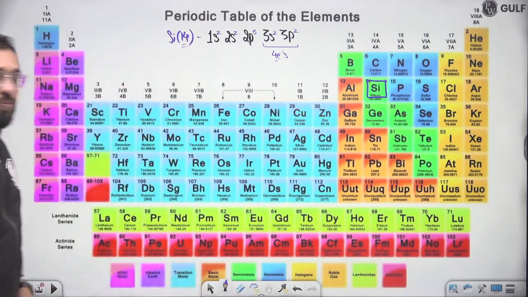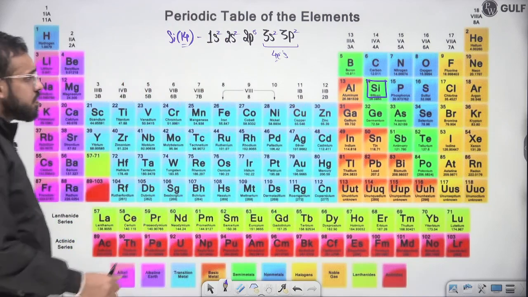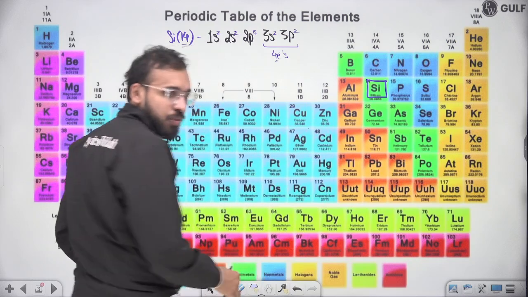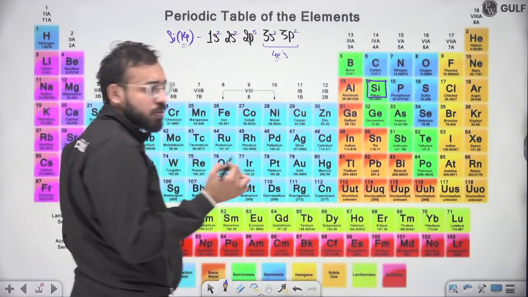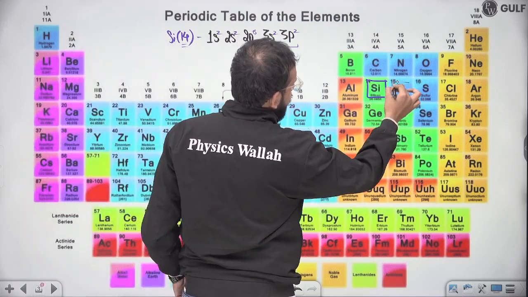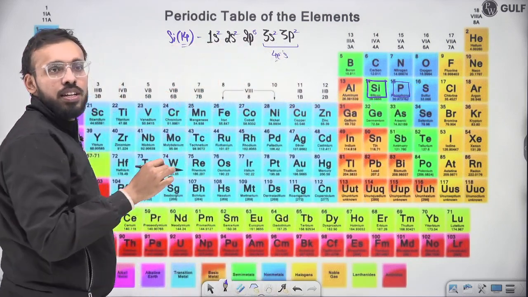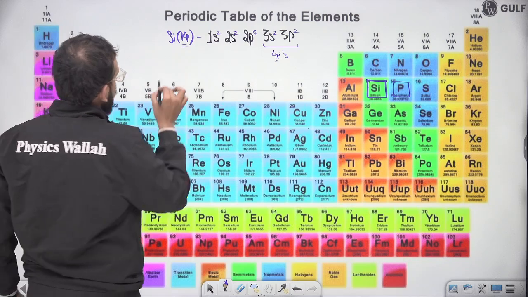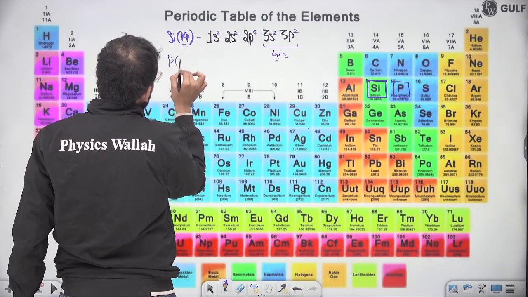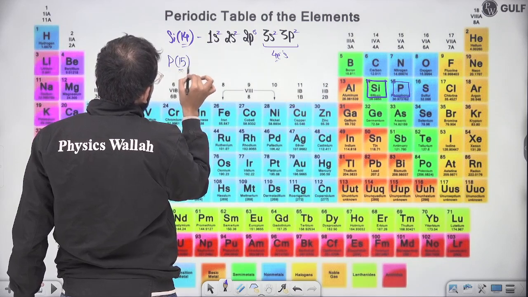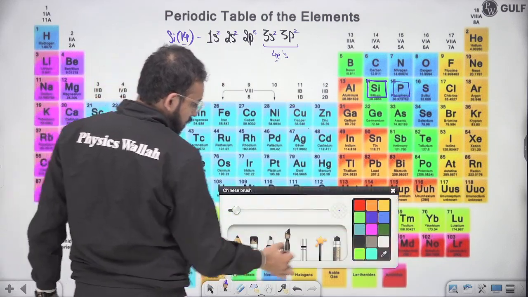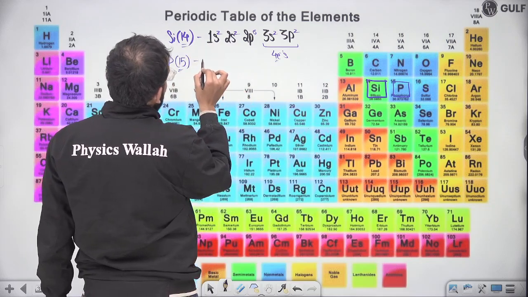Fine. Now, let us discuss the other element. Let me pick phosphorus. It seems very cute. Fine. So let us discuss the electronic configuration of phosphorus. So it would be 15 here in this case. So what will it be?